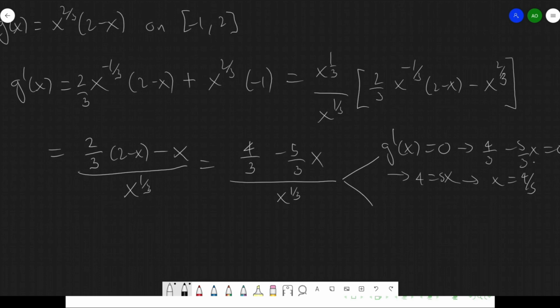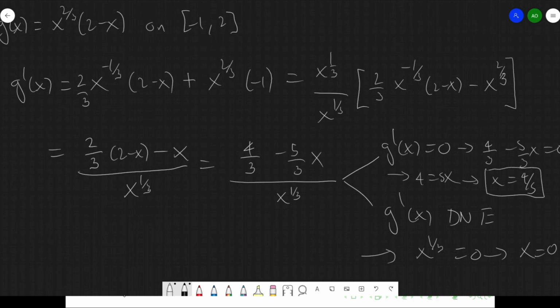Or, the case where g prime does not exist, which means that x to the 1/3 is 0, which implies x equals 0. Okay, so there are my critical points.